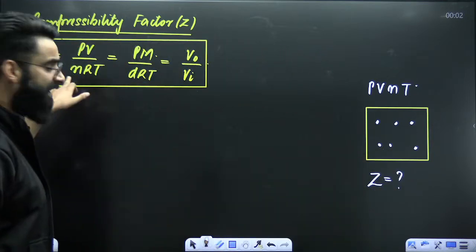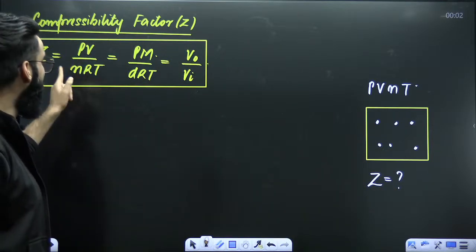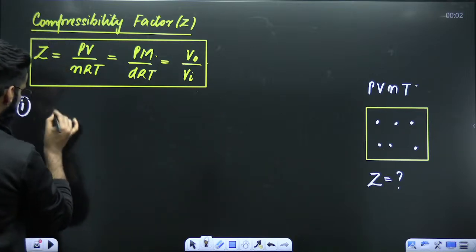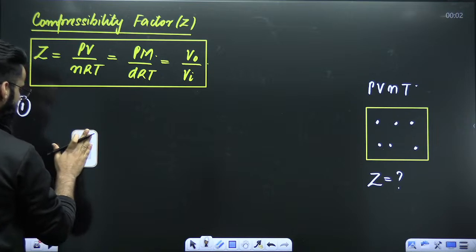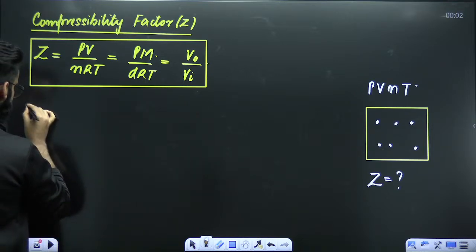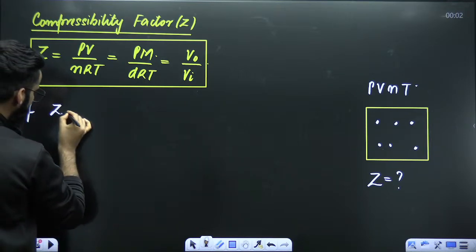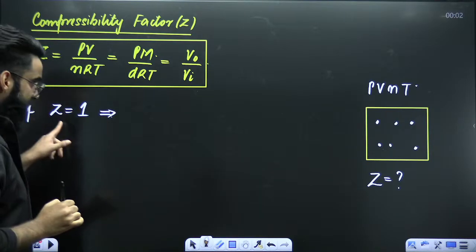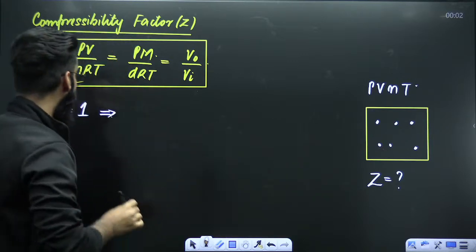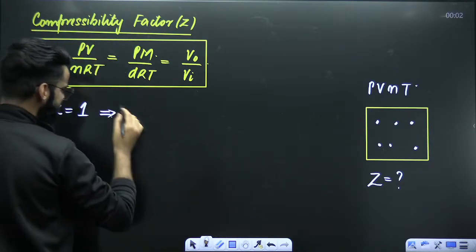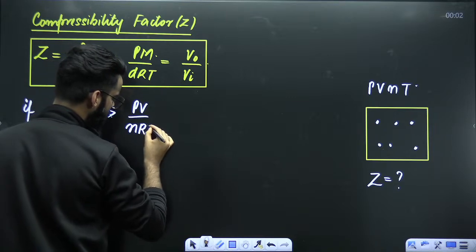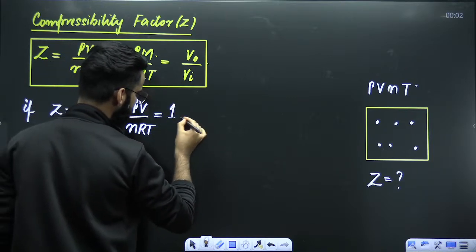Z is equal to PV divided by nRT. P I know, V I know, n I know, temperature I know, right? So I can calculate Z value for the gas. So for example, if the Z value for the gas comes out to be 1, what does it mean? That means PV divided by nRT value for the gas is coming out to be 1.